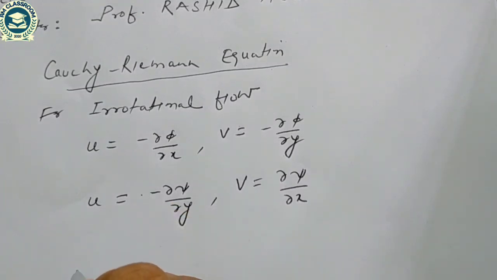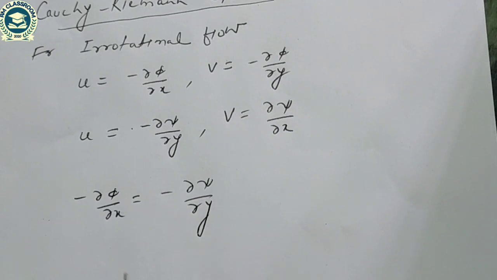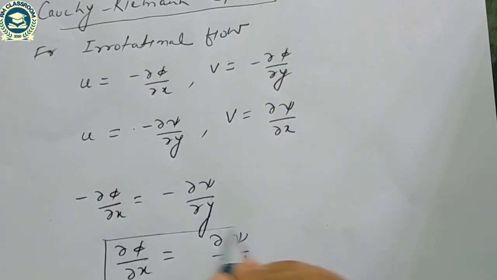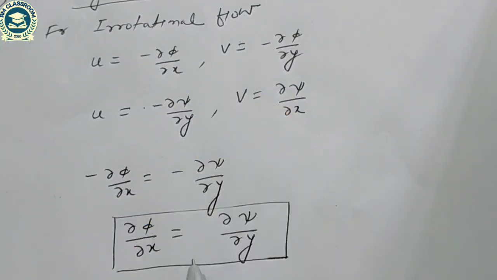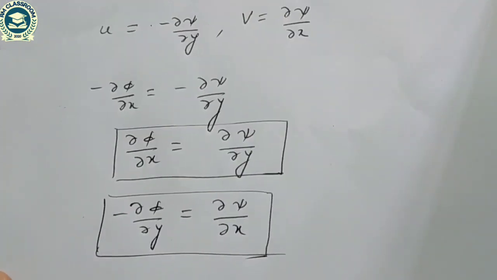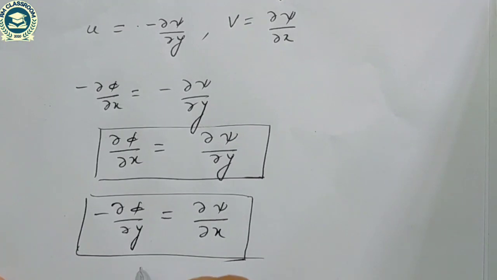So we can write minus del phi by del x is equal to minus del psi by del y, or del phi by del x is equal to del psi by del y, and similarly del phi by del y is equal to minus del psi by del x. So this is our Cauchy-Riemann equation.